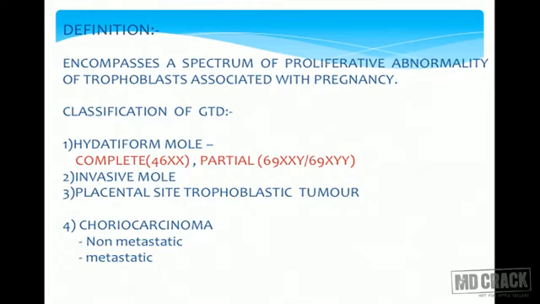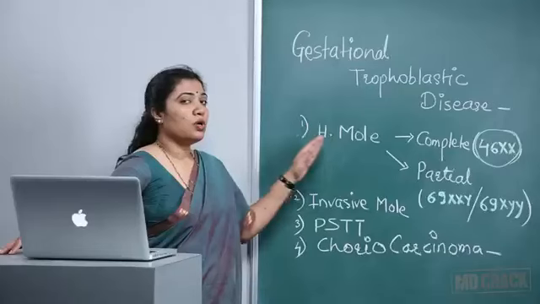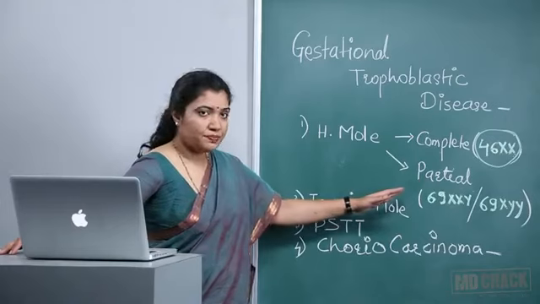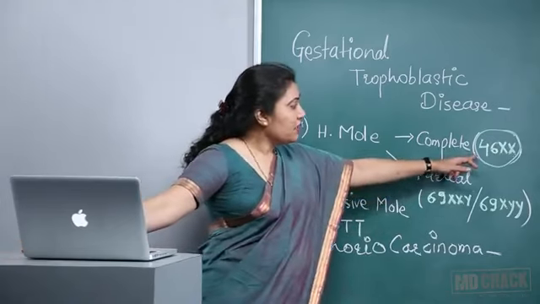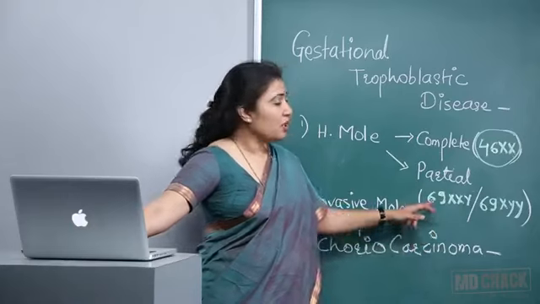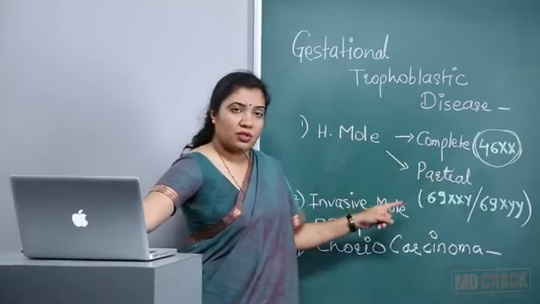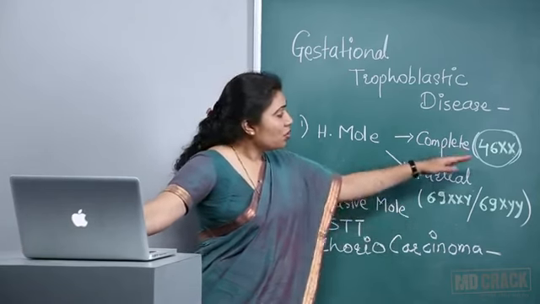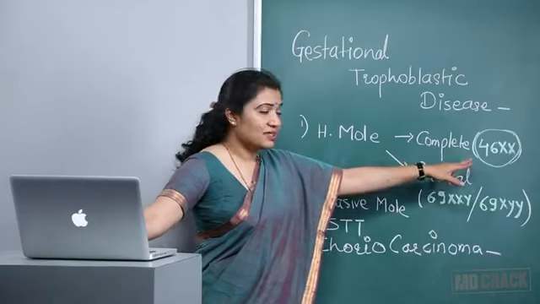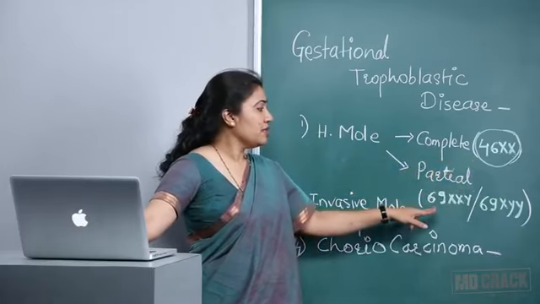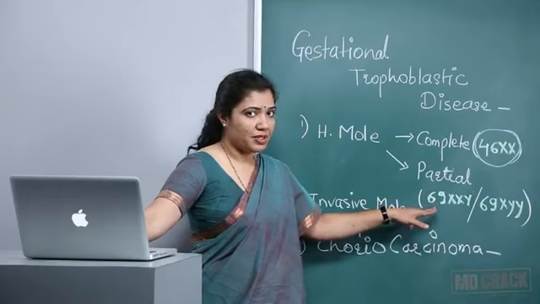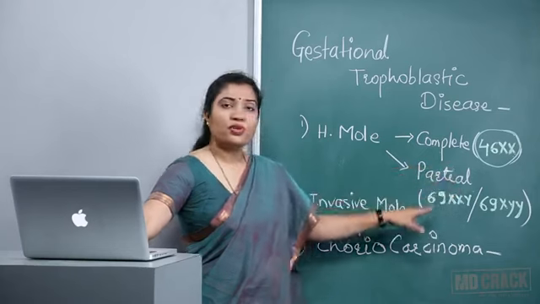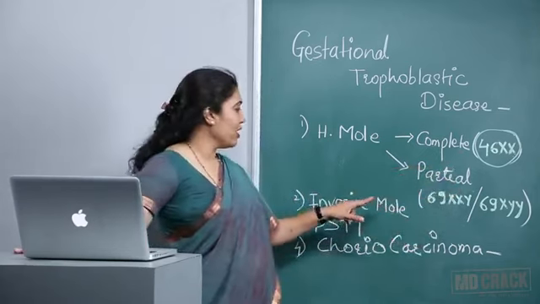The classification says hydatidiform mole, or the other name is vesicular mole. This would be complete or partial. I have purposefully written these two things over here so that throughout the class you will have this as a pictorial memory, and you will never forget that the chromosomal pattern of complete mole is 46XX, and in partial mole there is a triploidy. That is, three sets are present. From the MCQ point of view, this is very important, so please don't forget these two things. You cannot really afford to forget this.